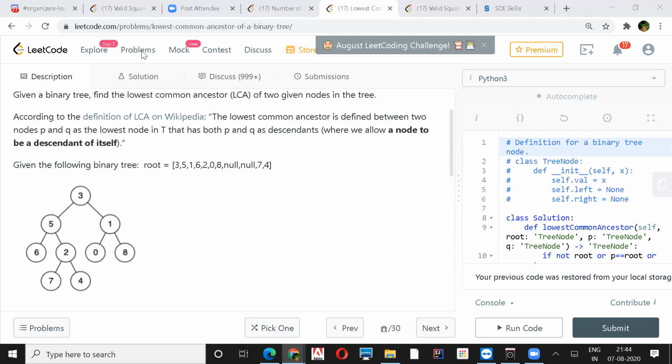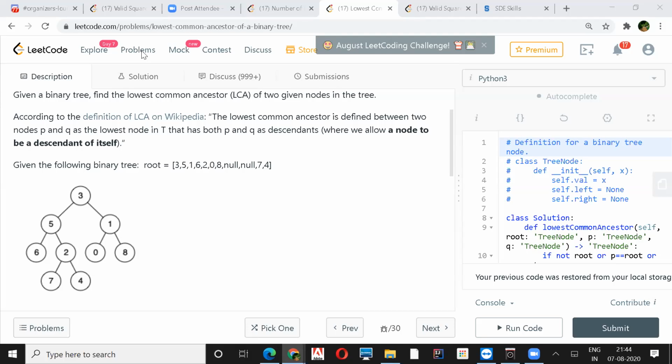Okay. Yeah, that might be one way. We can maintain a Boolean function, and alongside that take a vector and use it as a reference. As soon as we find that P or Q, we can return true and keep going back. If we don't find it from either the left or the right, we can simply pop that root.